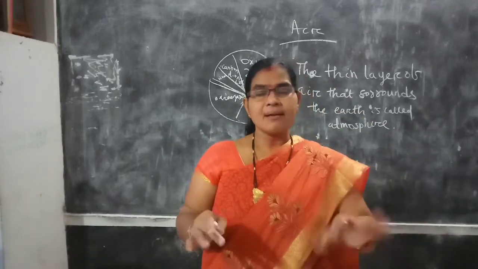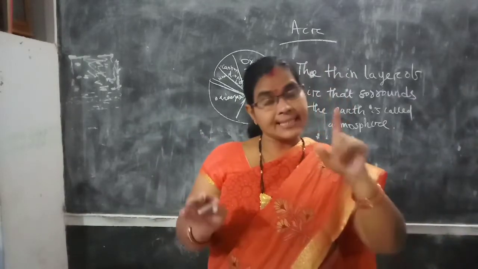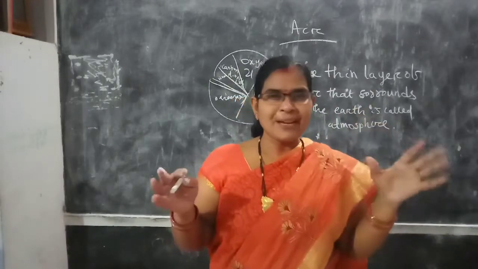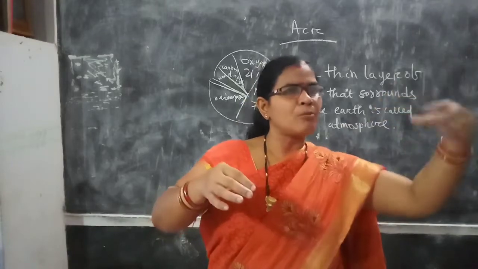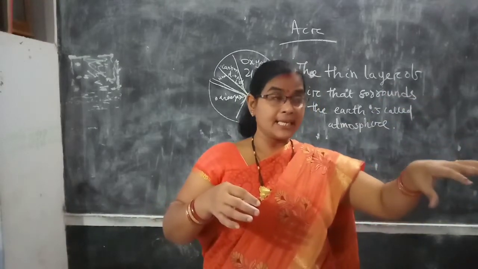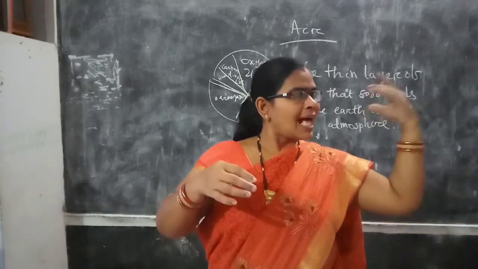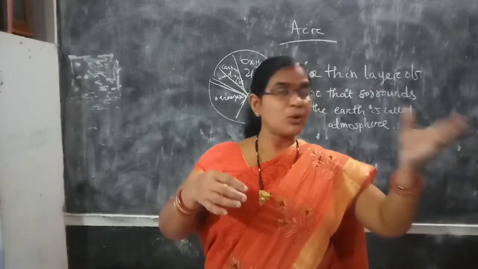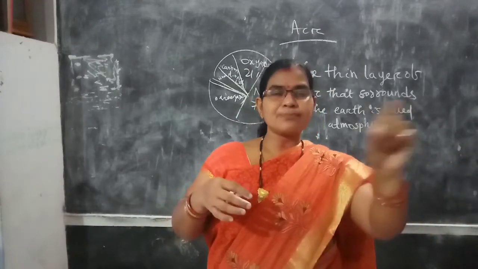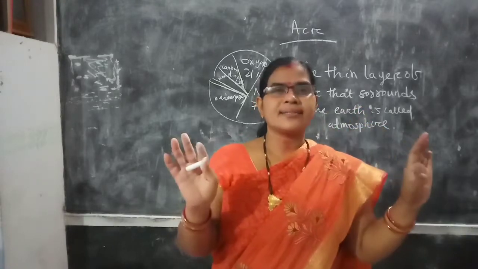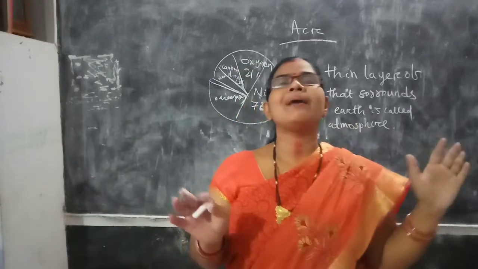Because of what? Because of various human activities, the growing population has forced them to go for more and more industries. As a result, industrialization occurs. More and more houses are built. Now they go for cutting down the forest in large numbers. As a result, this balance is hurt. And this imbalance has resulted in global warming.